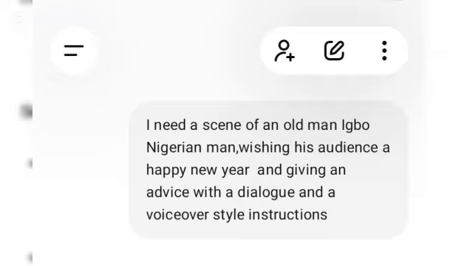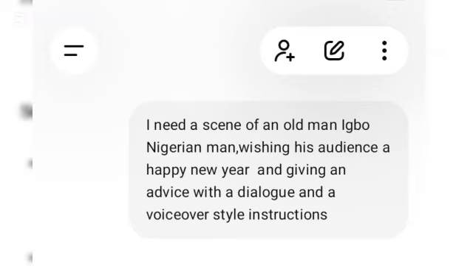Firstly, I emphasize the kind of character that I want. You can either use a Yoruba man, an Igbo man, a Hausa man, or an American man, or whatever character you want. So I was precise and I told ChatGPT I want an Igbo man. You have to be precise on what you want. I also said I need a scene of an old man. Whether it's a young man, an old man, whatever age description you have in mind, you can give it to ChatGPT.